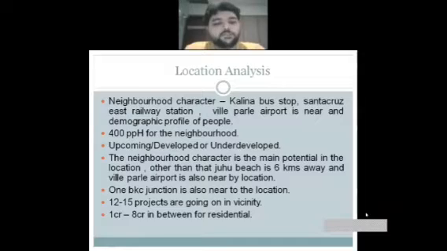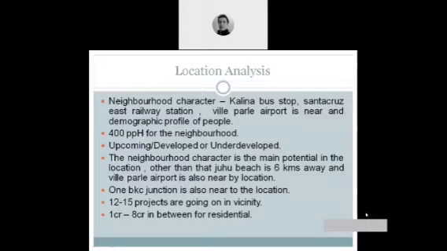Other than that, Juhu Beach is 6 kilometers away, and Villepalle Airport is also nearby, and one BKC junction. One BKC is one of the biggest sites of the nearby area, which is called the landmark of that area, so it is also in the nearby vicinity. And 12 to 15 projects are going on in the vicinity, and the price range is 1 CR to 8 CR in between for residential only. BKC stands for what? Bandra Kurla Complex? Yes, sir. Okay.